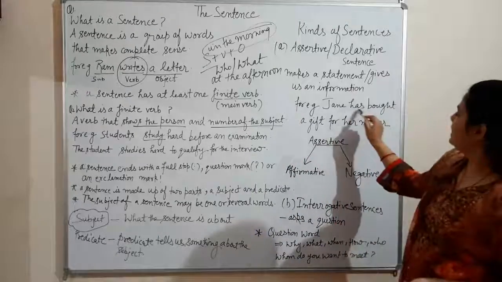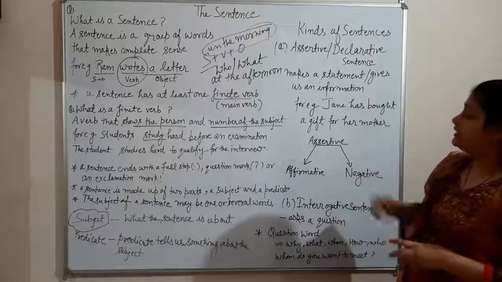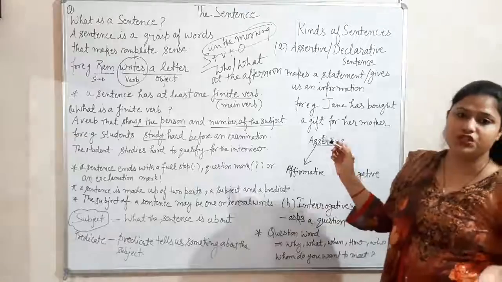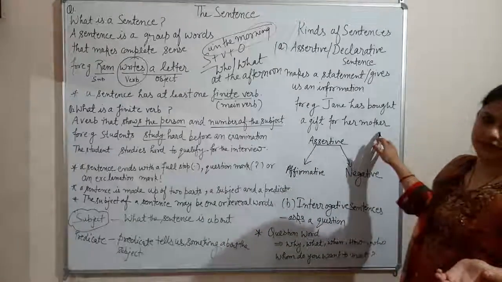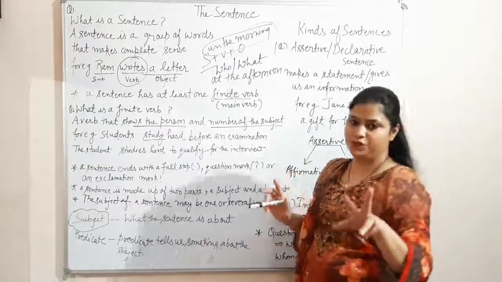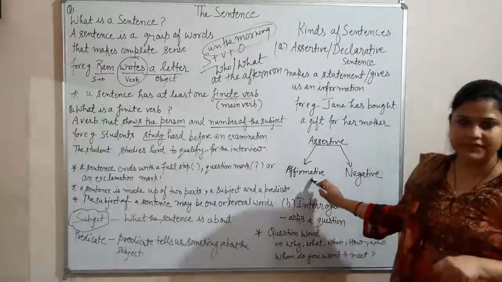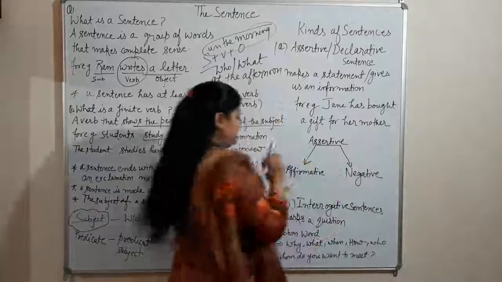The example is Jane has bought a gift for her mother. This sentence is giving information about what Jane has bought. She has bought a gift for her mother. Assertive sentences can be of 2 types. The one is affirmative sentences and the second is negative sentences.